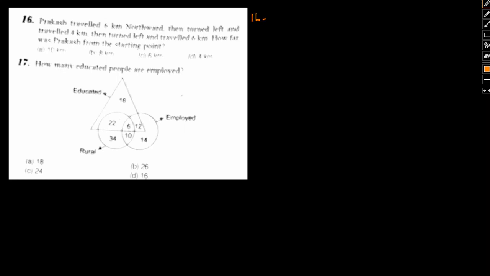Prakash traveled 8 kilometers northwards, then turned left and traveled 4 kilometers, and then turned left again and traveled 6 kilometers. How far is Prakash from his starting position? Okay, so let me first draw the direction diagram so that things are clear.